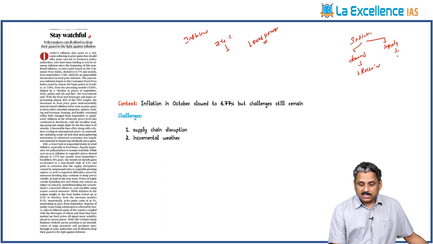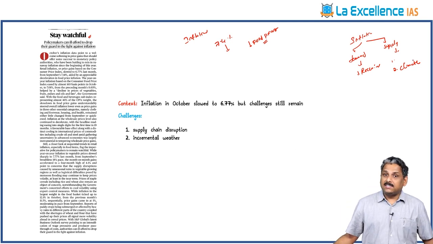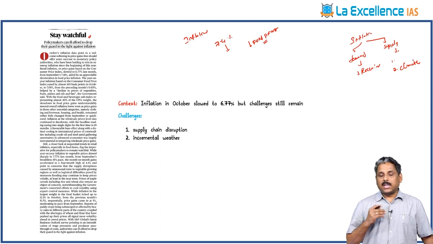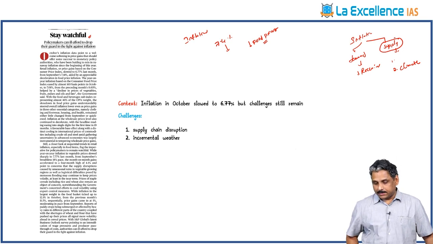That is because of supply chain disruptions which are happening across the world due to various geopolitical issues. And the second thing is climate change. So erratic weather is decreasing our production. So we need to be watchful about this. So the inflation can be controlled in India if you are able to streamline the supply chain factors.